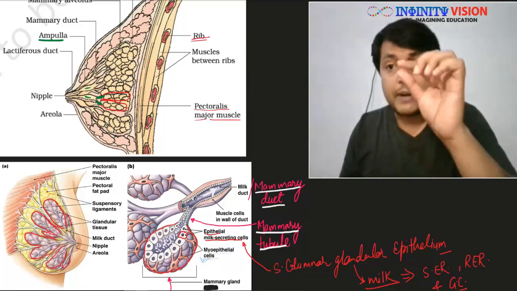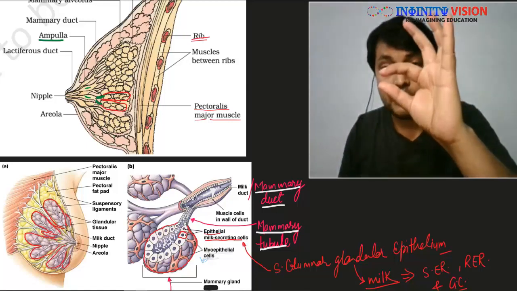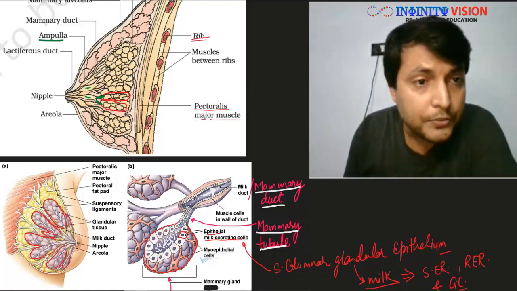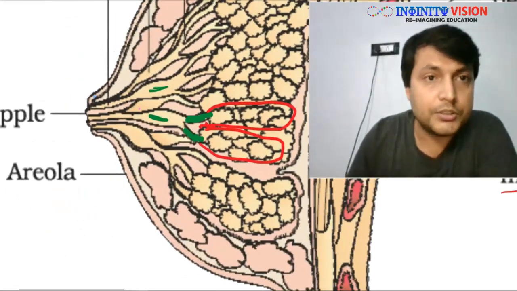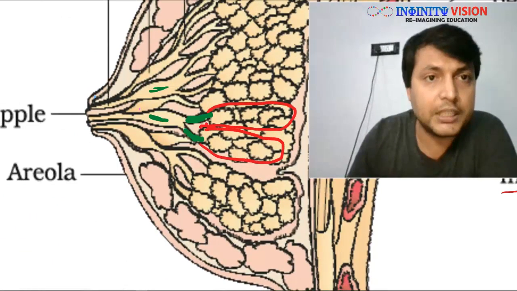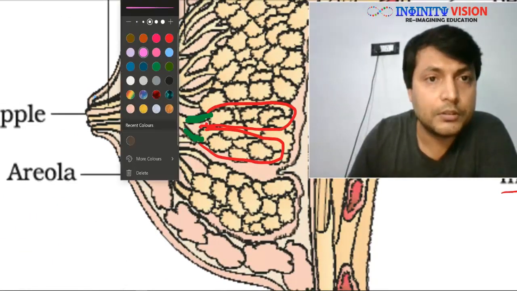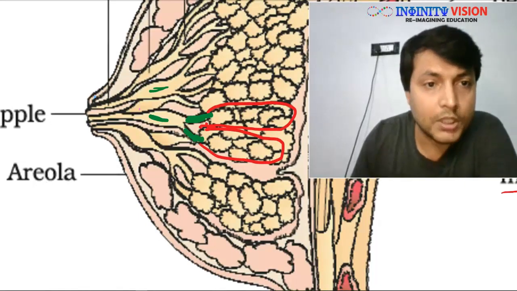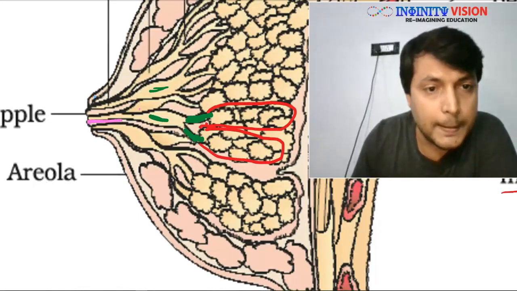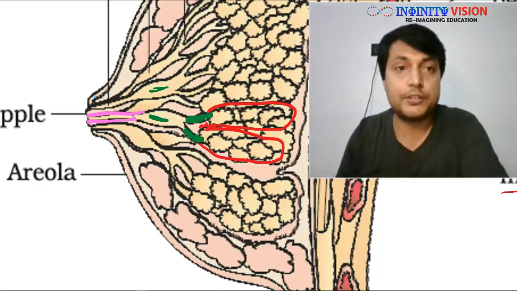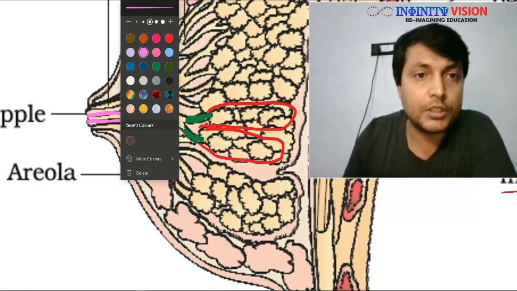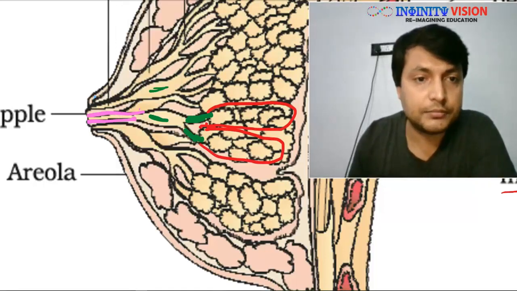Finally, this ampulla opens outside through a fine duct. Ampulla is thicker, now it again constricts to form a fine duct. So let me zoom in here. Just follow my pink trail. Can you see this one? This is a thin duct, and this duct is called a lactiferous duct. This is called lactiferous duct.